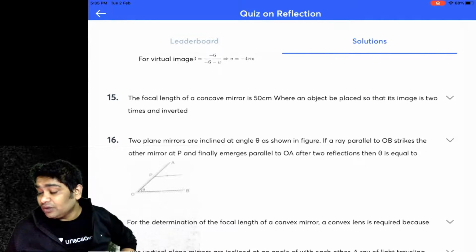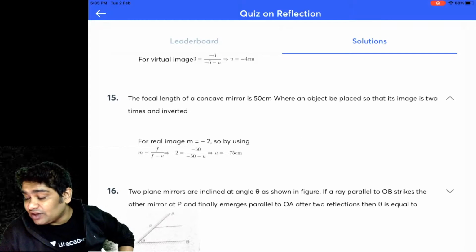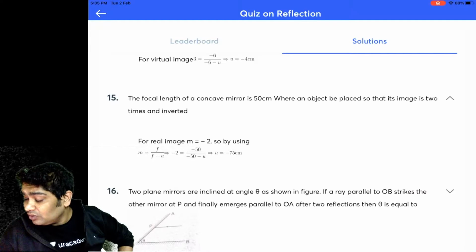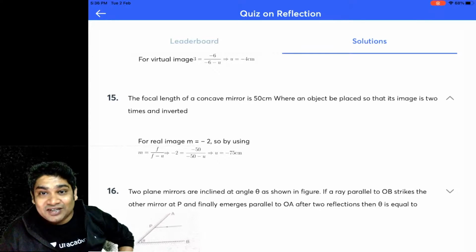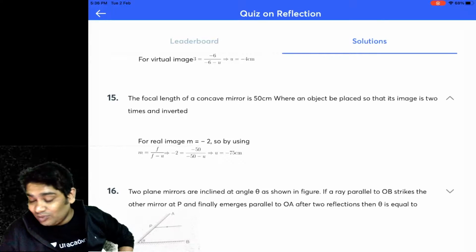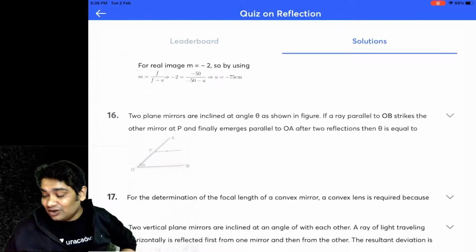Okay, next. The focal length of a concave mirror was 50 centimeters. Where should an object be placed so that the image is 2 times and inverted? If you apply the mirror formula and the magnification formula, you will get the answer of 75. Okay, that's not an issue.